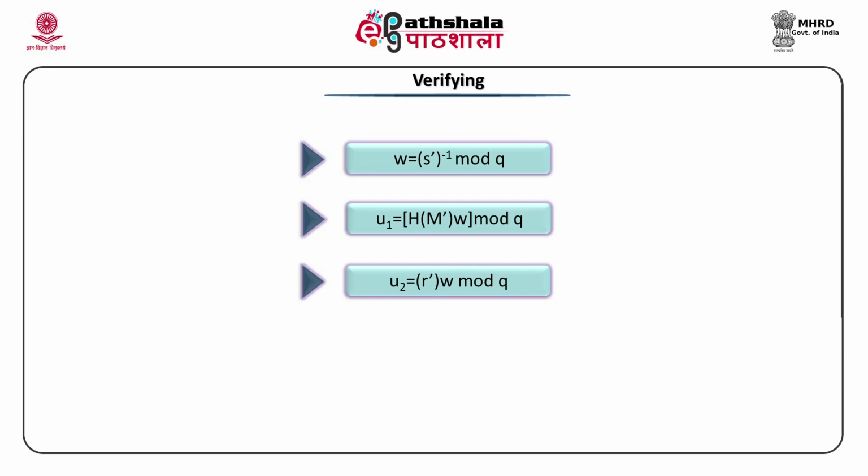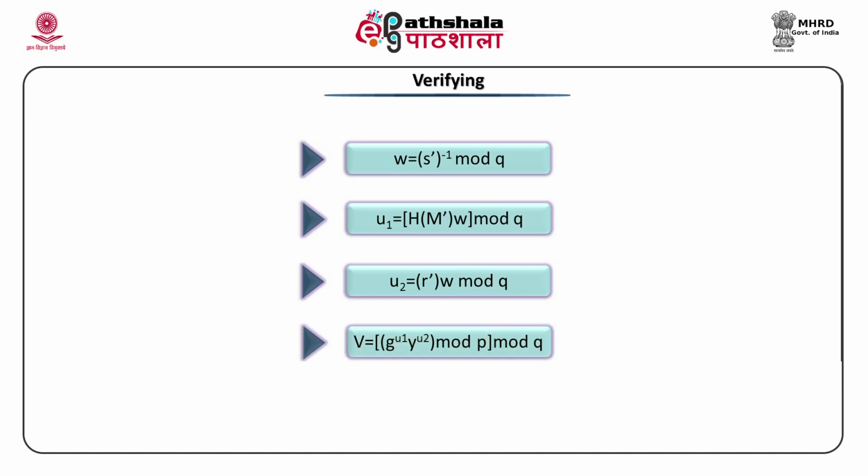S dash and M dash, R dash, they are nothing but S, M, R received on the receiving side. We will denote them by S dash, M dash and R dash. When we talk about sender, we denote S, M and R. When we talk about receiver, we denote them by S dash, M dash and R dash. U2 is nothing but R dash, that is R received on the receiving side, multiply with W, get modulo Q.